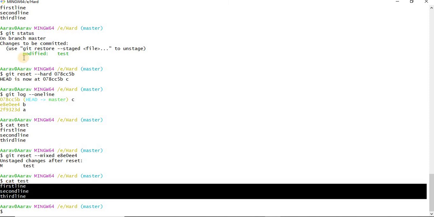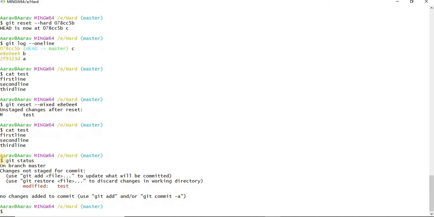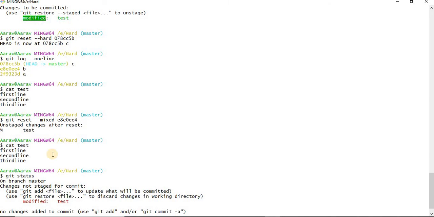But what is the difference between soft and mixed? See git status: the file is in red color. When we did soft, the file was in green color, so it was staged. Now it is not staged; it is untracked, meaning a modified working directory file. Hope you understood the difference.